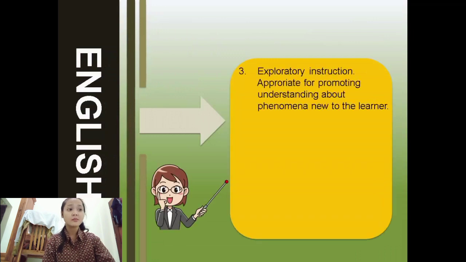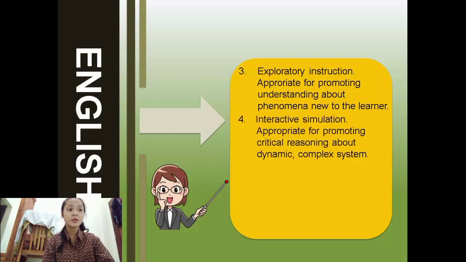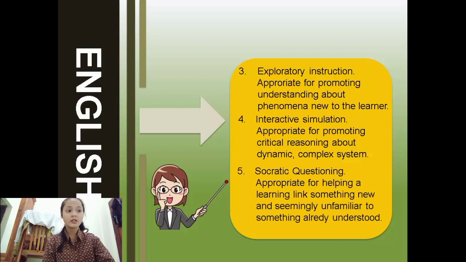Third, exploratory instruction. Appropriate for promoting understanding about phenomena new to the learner. Fourth, interactive simulation. Appropriate for promoting critical reasoning about dynamic complex systems. Fifth, Socratic questioning.